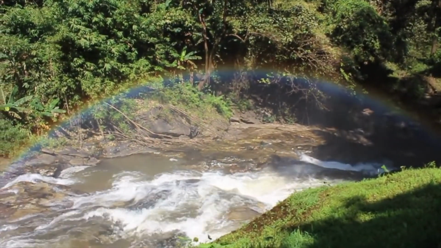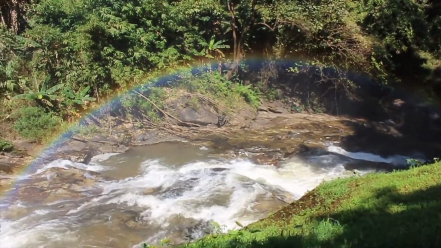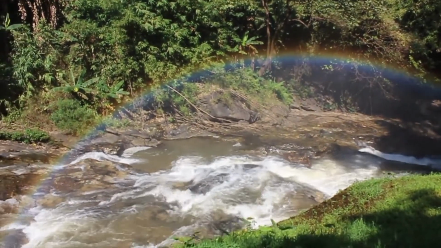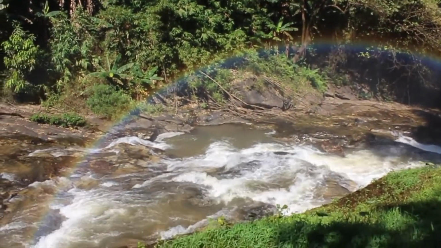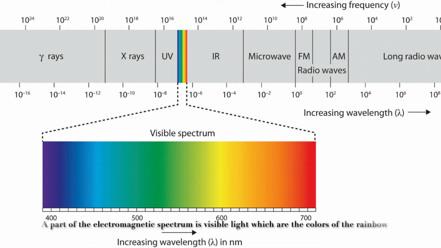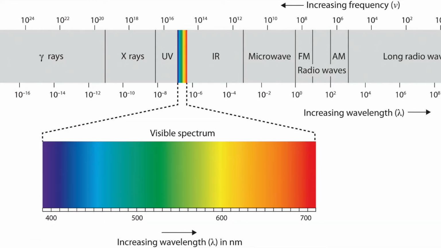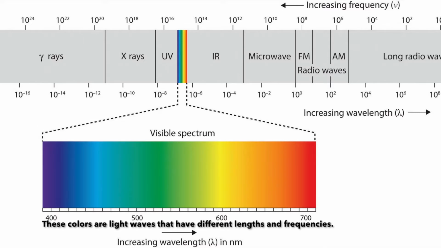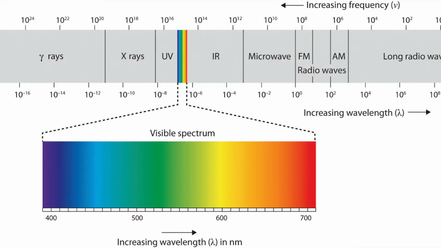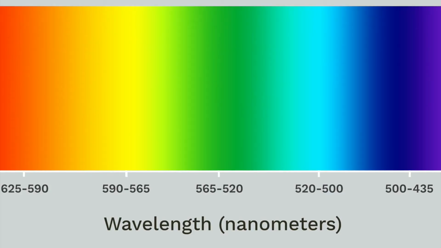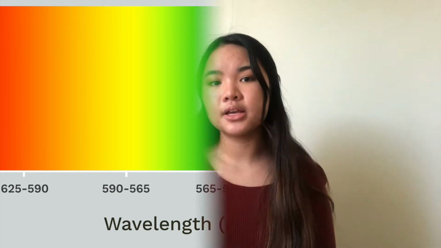We know that after a rainstorm, when the sun finally peeks out, we can see a rainbow. So why exactly does this happen? In order to explain why a rainbow happens, let's talk about the electromagnetic spectrum. The electromagnetic spectrum has all different kinds of waves, and they all have different frequencies and wavelengths. To define what a wavelength is again, it is the distance between the waves. Each type of wave can have a different wavelength.